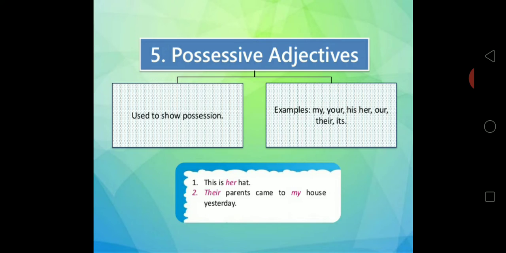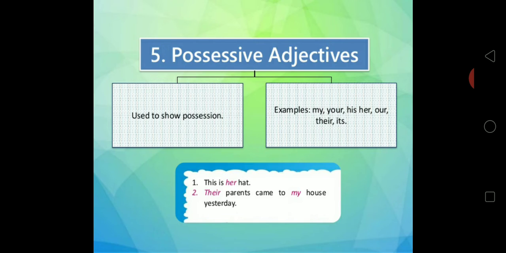Like you see, their parents came to my house. Their parents is a noun, my house is a noun. So it is giving more information about the noun, so we use possessive adjectives.